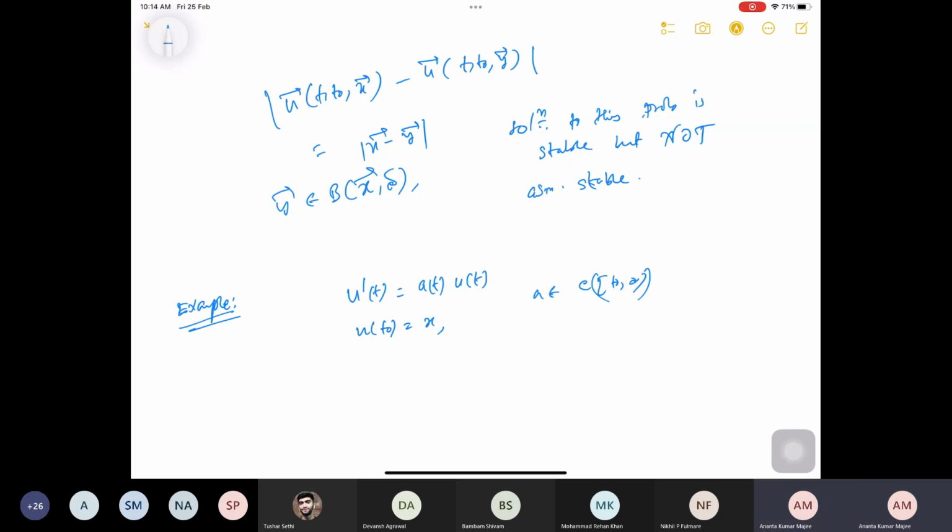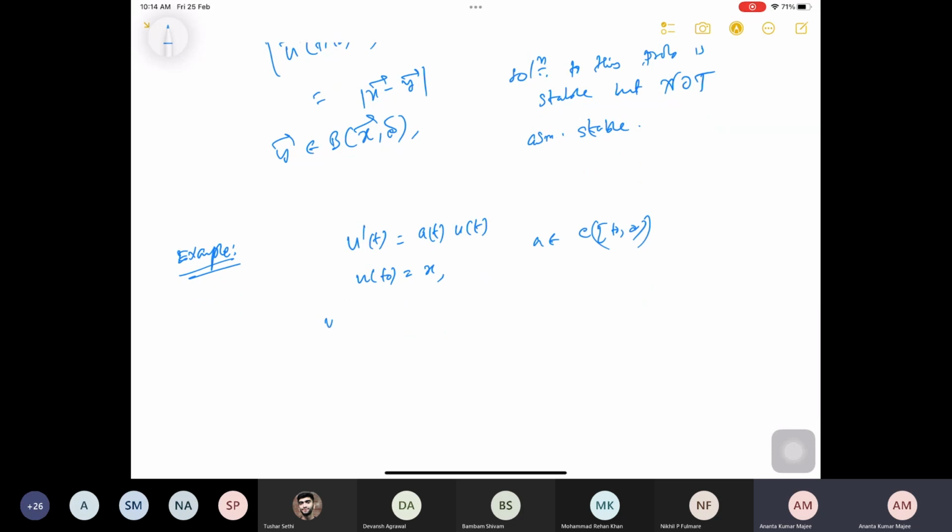Using variation of parameters, which you have already seen, the solution looks like u(t, t0, x) equal to x times the exponential of the integral from t0 to t of a(s) ds.